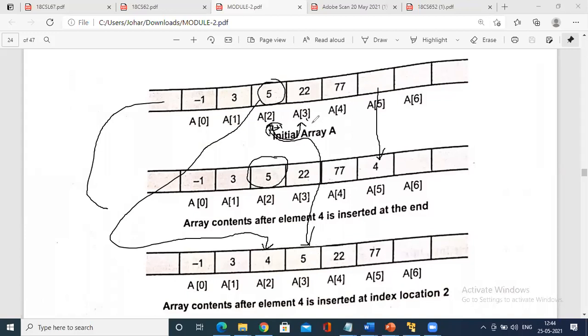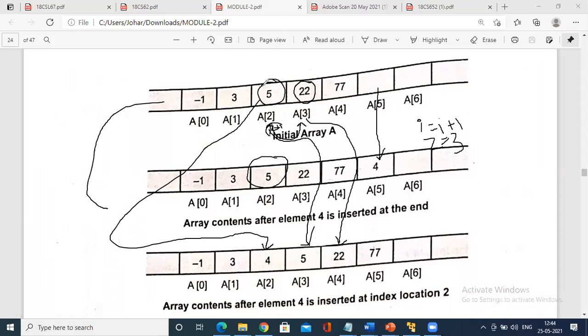Similarly, I am shifting a of 3 to a of 4. Remember, when you shift the memory, the value of this memory also will be shifted. So that is important. So in the algorithm, what you will write? You will simply increment I equals to I plus 1, right? So you will increase 2. 2 will be equals to 2 plus 1 will be 3. So that is what the concept is. If you are really hearing to my session, shifting the memory will shift the value also.